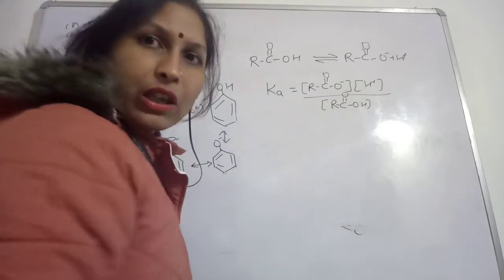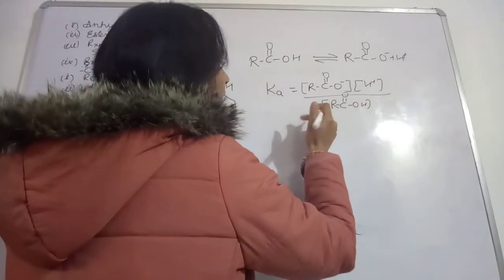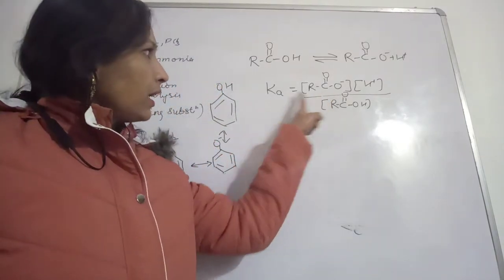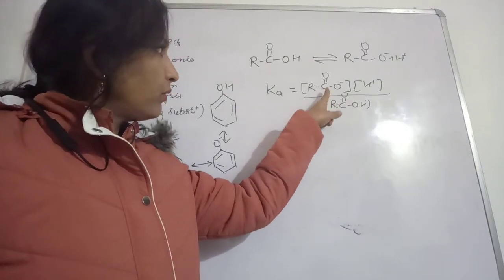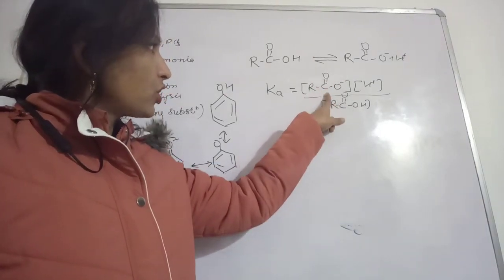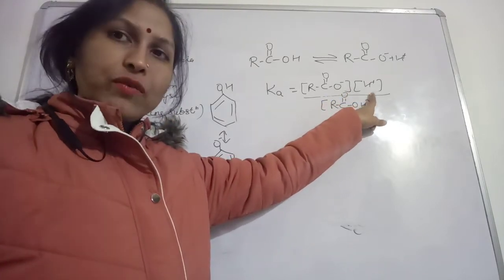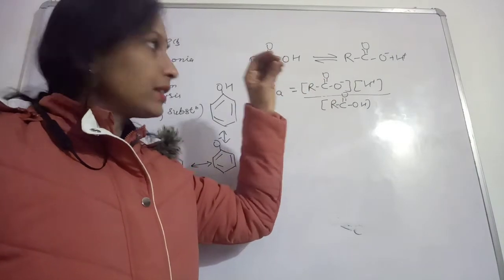So this equilibrium constant for this acid, the more the value of Ka, if you are going to calculate the values, means the molar concentration of RCOO negative and the molar concentration of the hydrogen ion, this will help you in deciding.